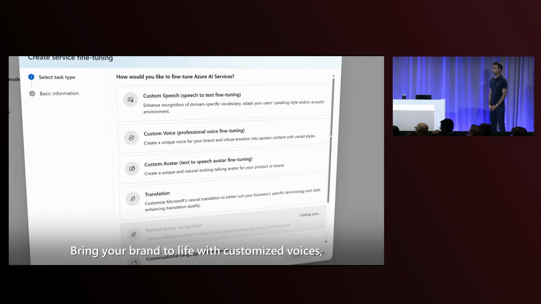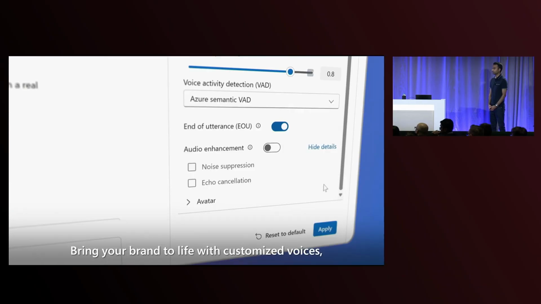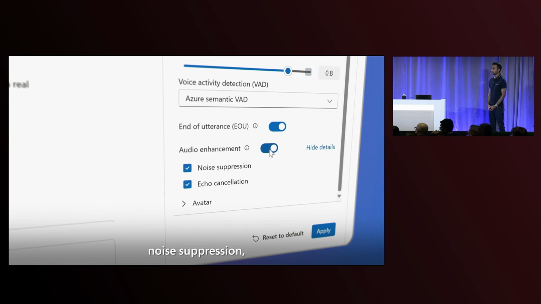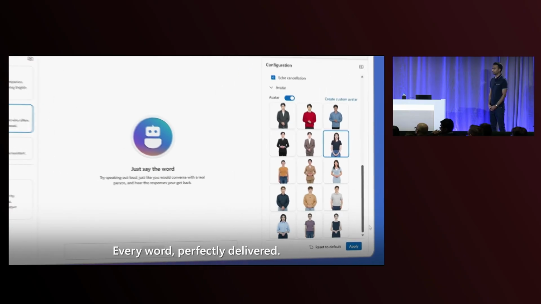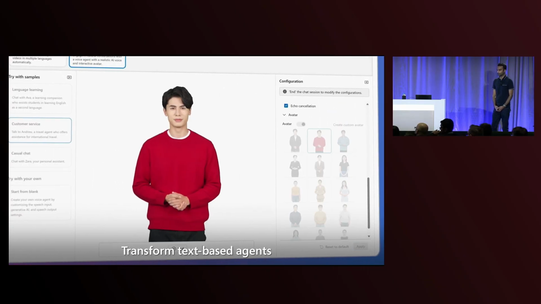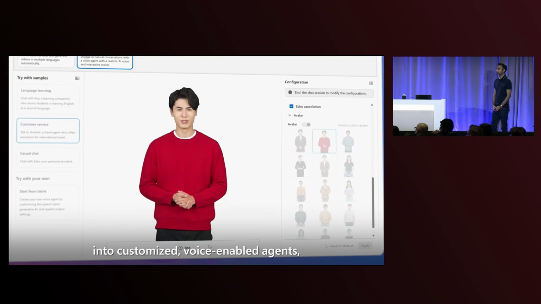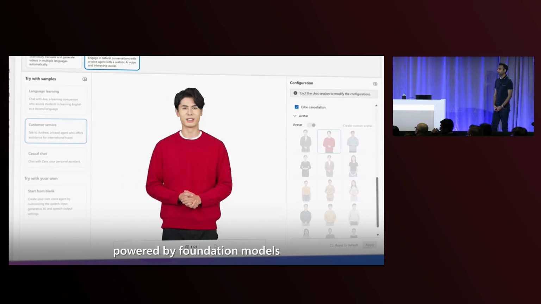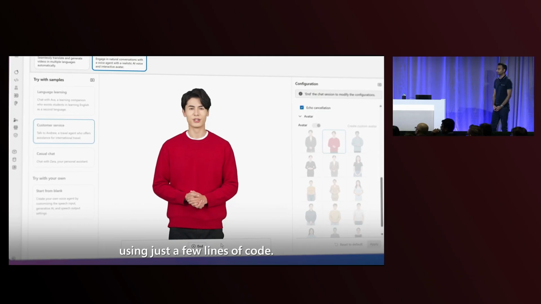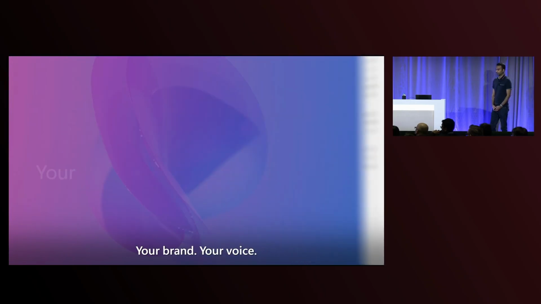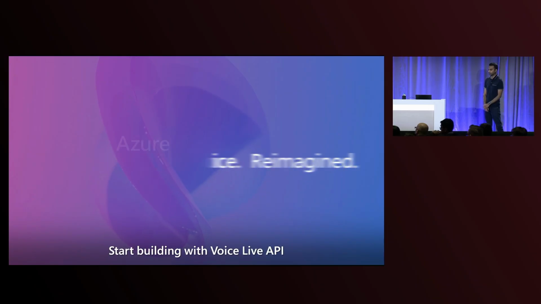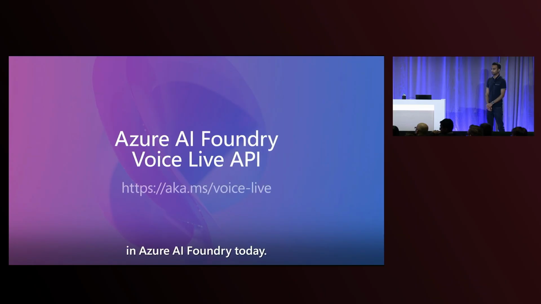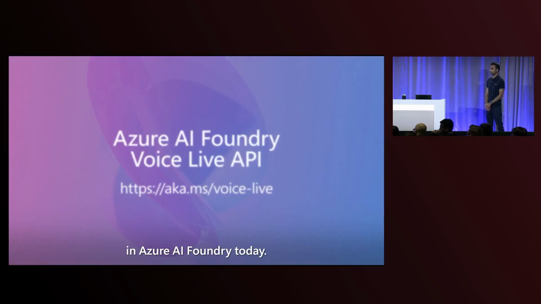Bring your brand to life with customized voices, noise suppression, and even expressive avatars. Every word perfectly delivered. Transform text-based agents into customized voice-enabled agents, powered by foundation models using just a few lines of code. Your brand, your voice, reimagined. Start building with Voice Live API in Azure AI Foundry today.